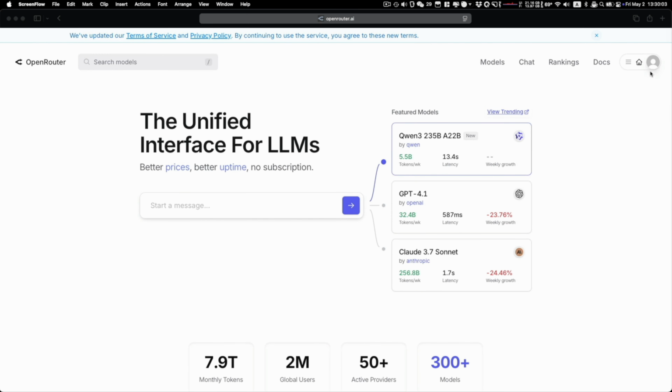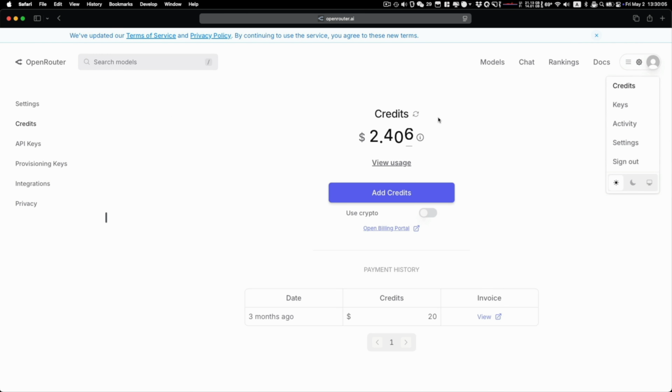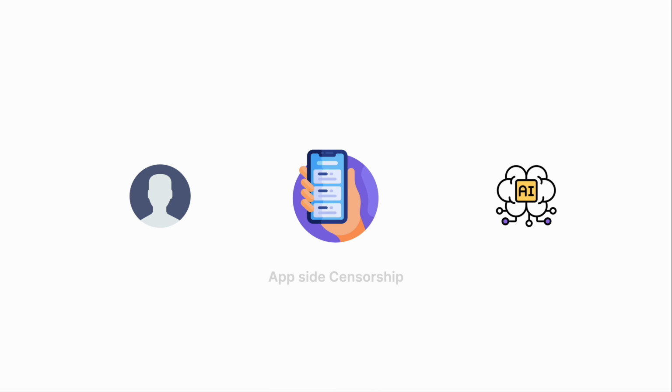For example, I bought $20 credit on Openrouter back in January, and after pretty regular use, I still haven't used it up. Another important thing is that some models are less restricted when you access them through third-party clients, because the stricter limitations are usually just on the app layer, not the models themselves. Chatika is directly interacting with models themselves. No extra layer of restriction is in the way.